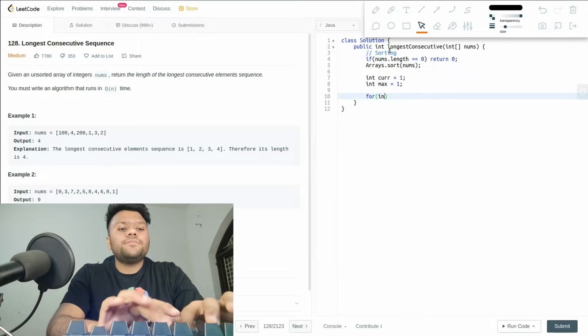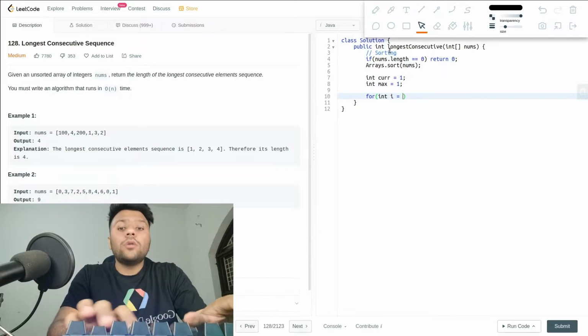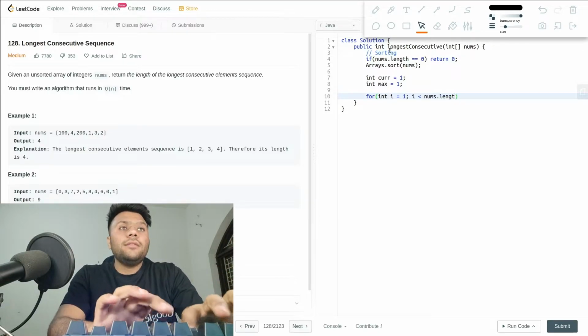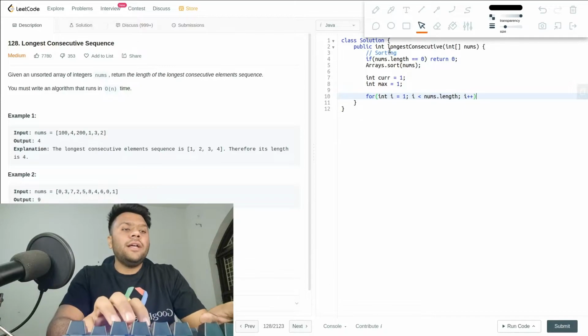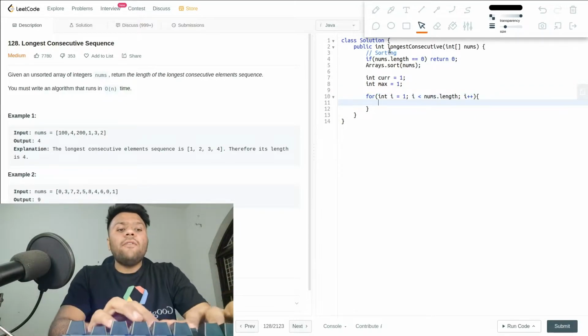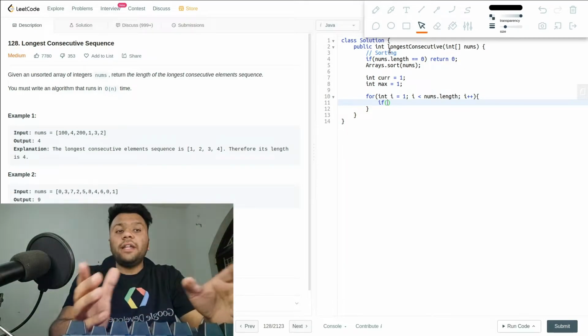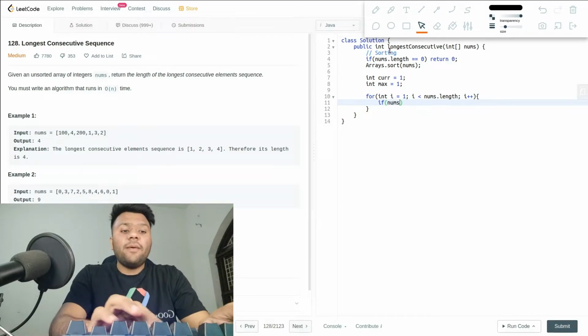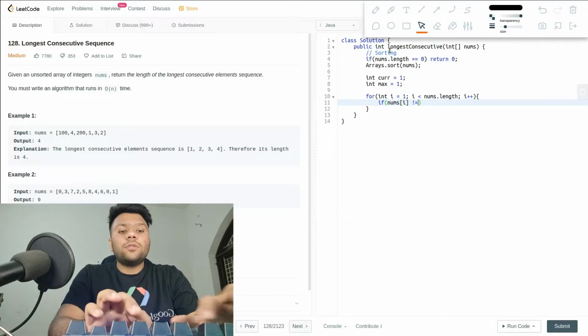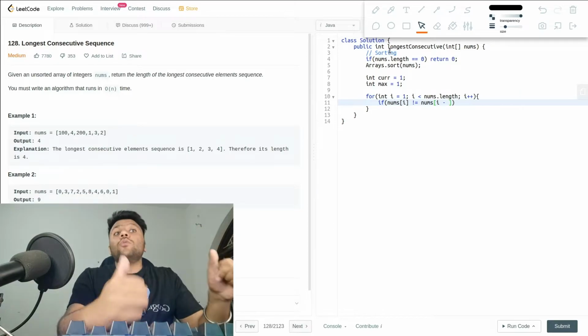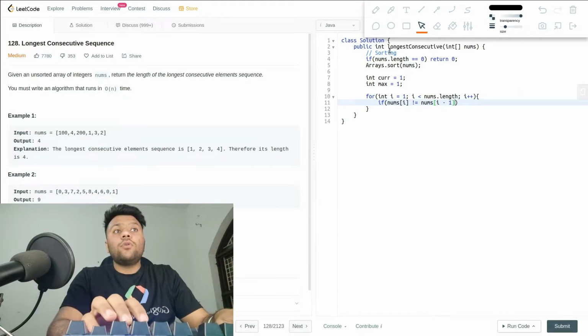So for int i = 0, no, I made a mistake, i less than nums.length and i plus plus. Okay guys, now in this one I will first of all check if they are not equal, then only I will go. If they are equal, then I will not go. So I will check if nums[i] is not equal to nums[i - 1].